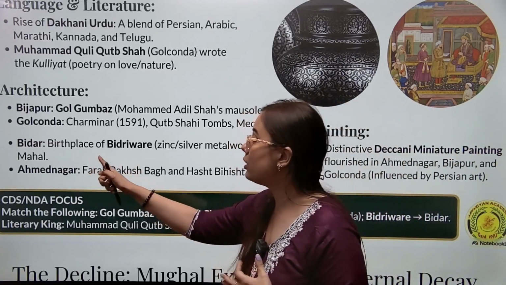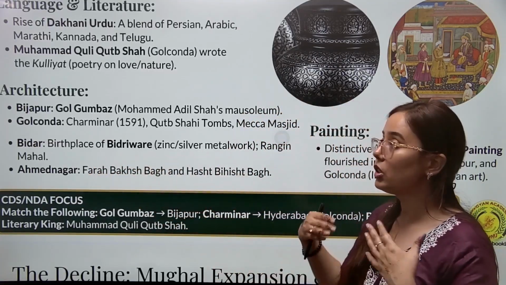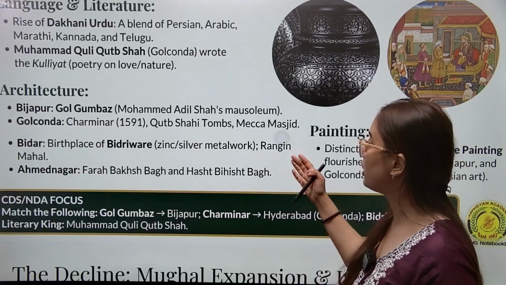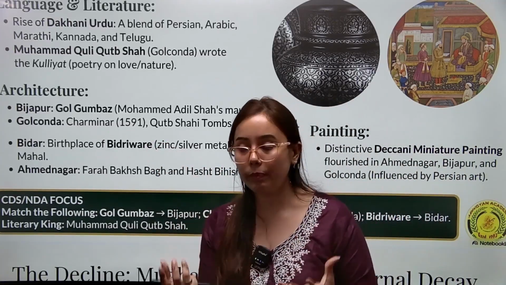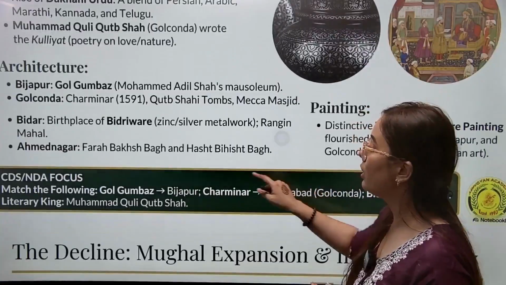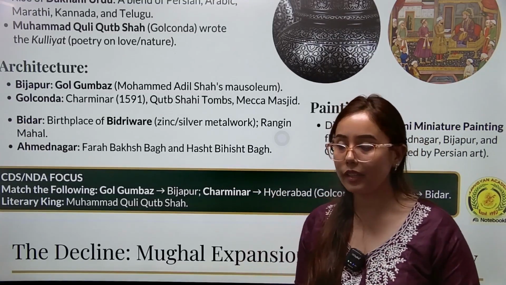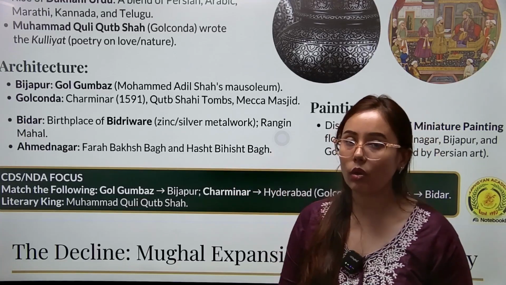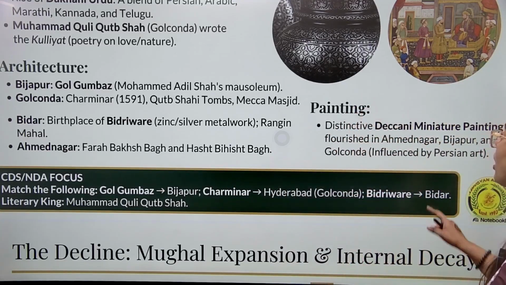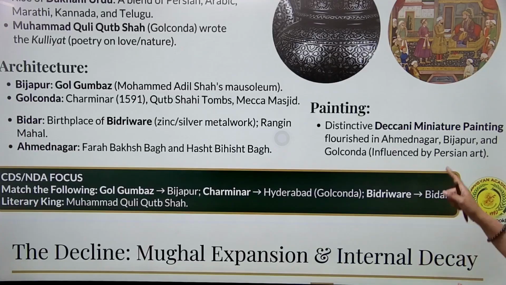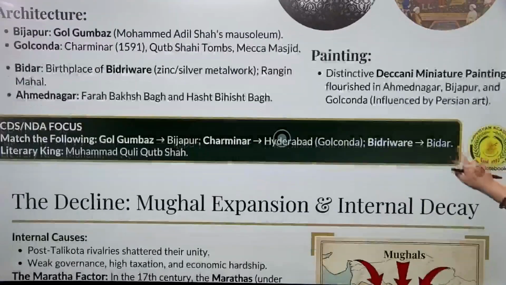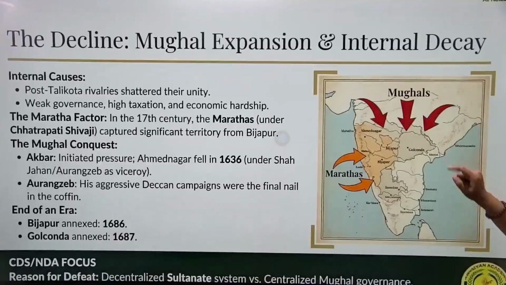Then Bidar, the birthplace of Bidri ware, the zinc and silver metalwork. Then Rangeen Mahal, the colorful palace, will be there. Then in Ahmednagar, Farah Baksh Bagh and Husht Behisht Bagh. Bagh means what? Garden. These are the popular gardens of this region during this time. Painting you will find here. The Deccani miniature painting will flourish in this region. Ahmednagar, Bijapur and Golconda were influenced by Persian art. So the contribution of art and culture is also very important.